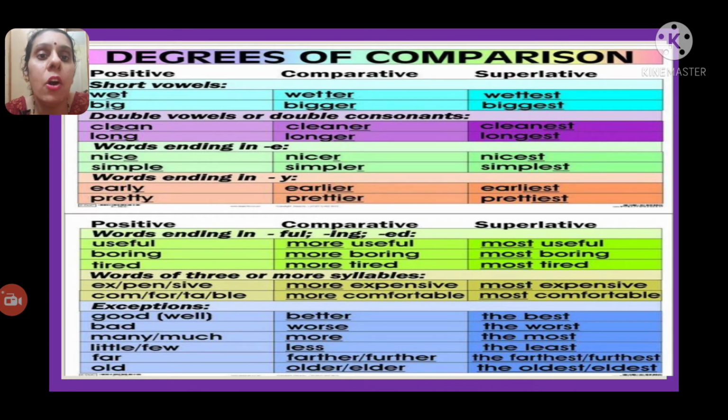If you have little or few in the positive degree, then you will get less in the comparative degree and the least in the superlative degree. If you get far in the positive degree, you will get farther or further in the comparative degree, the farthest or the furthest in the superlative degree. If you get old here, then what will you get here? Older or elder in the comparative degree, the oldest or the eldest in the superlative degree.